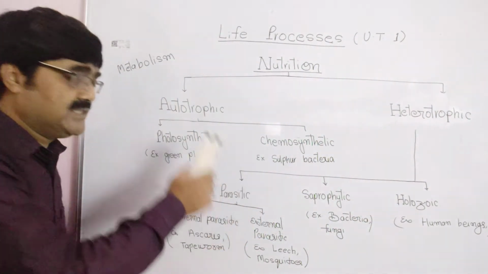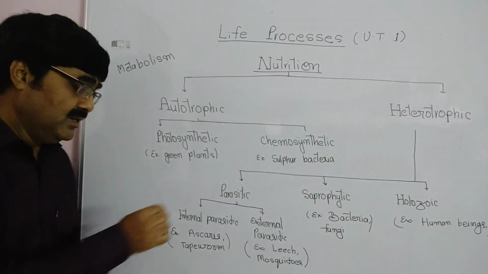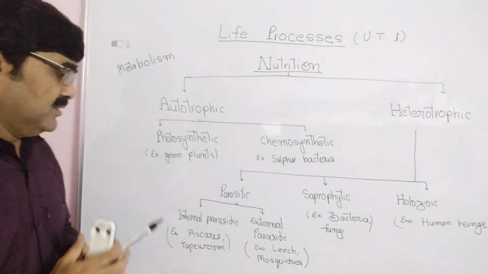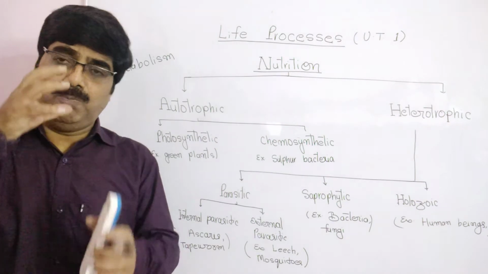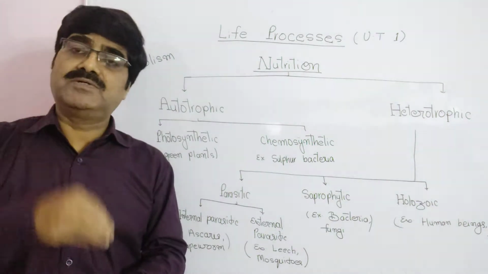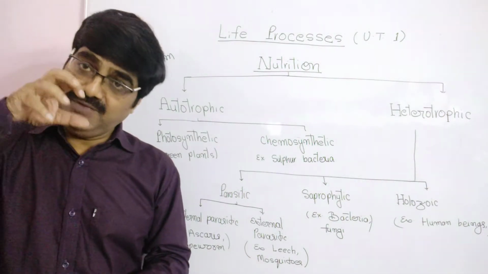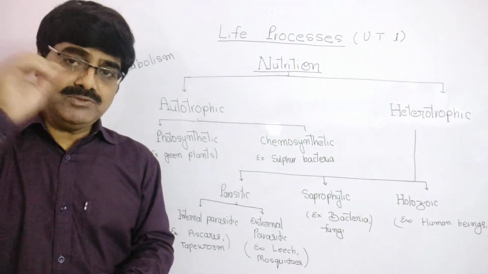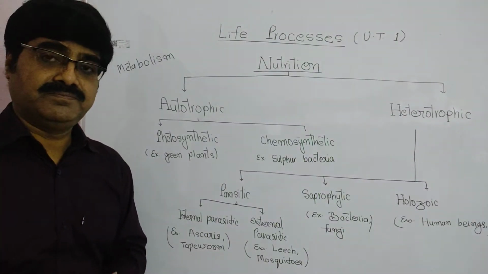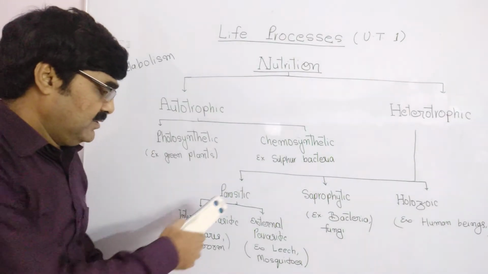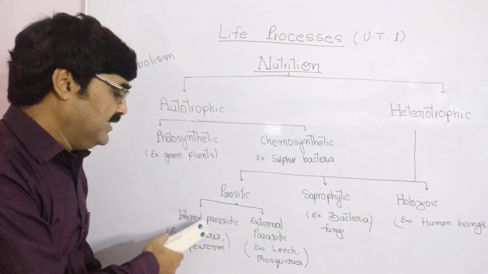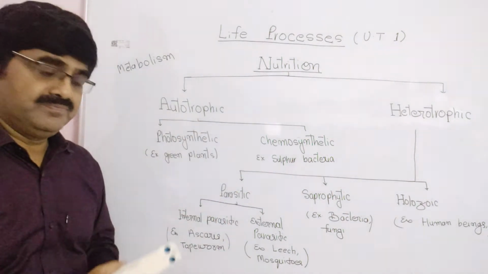First is parasitic nutrition. In this nutrition, the organisms obtain their food or nutrients from other living organisms. Their hosts are always living. It is also of two types: internal and external.